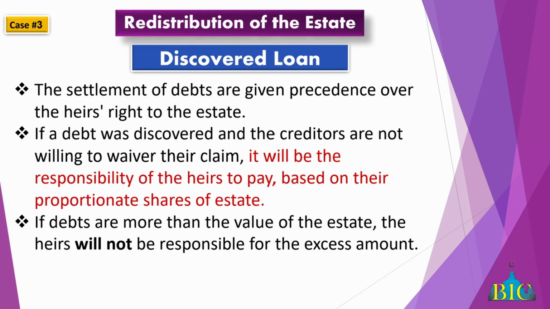Debts are given preference over inheritance. So say, for example, there's a discovered loan. A creditor comes now with proof and evidence. Well, I know the man died, and it can happen. He might not have seen the announcement, he doesn't know. So now he comes with his proof and evidence, and the estate is already distributed. Still, that estate will have to be redistributed. Preference would be given to the debts, even the debts of a non-Muslim. So this is the status of debts.